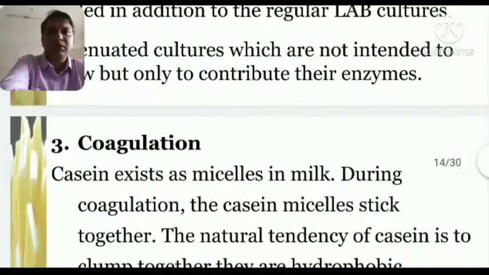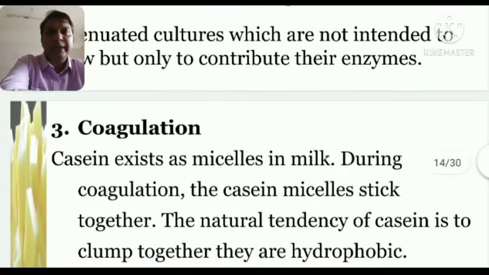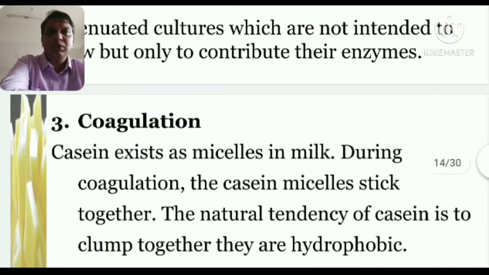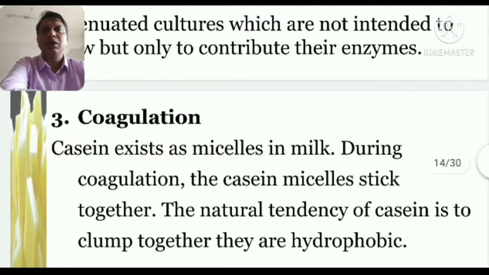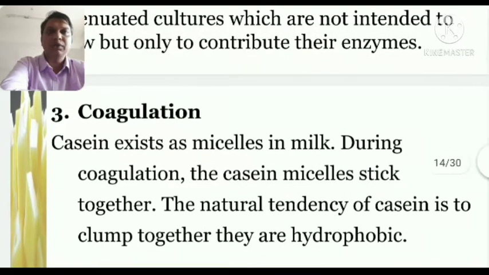Now coming to the third stage, after getting the lactic acid produced, the third stage is the production or coagulation of the milk.